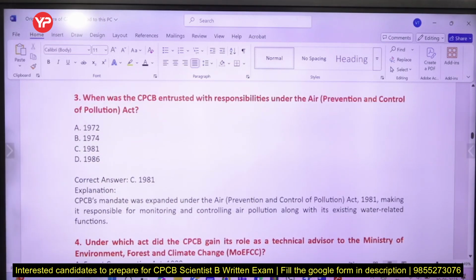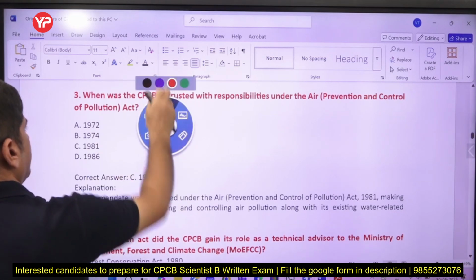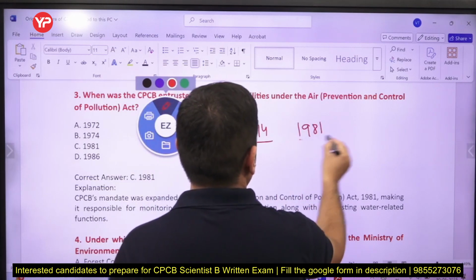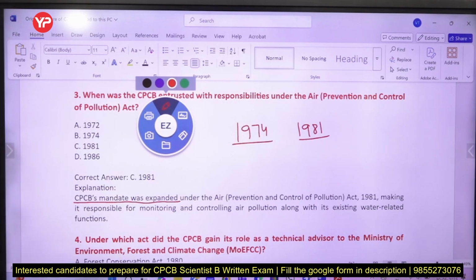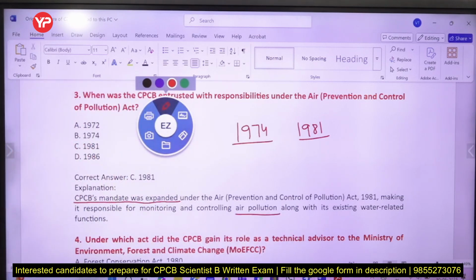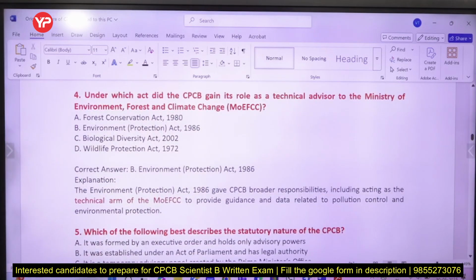Air Act 1981, उसमें हमने कुछ और responsibilities दे दी, and the mandate of CPCB was increased in Air Act. तो start तो 1974 में हुआ, that was with Water Act, but in 1981 CPCB as a body was given some more responsibility, so it was expanded under Air Act 1981, and it also became responsible for monitoring and controlling air pollution. Today we have air pollution also into this. So it started with Water Act and then air pollution. किस एक्ट के अंडर CPCB became the technical advisor of Ministry of Environment?